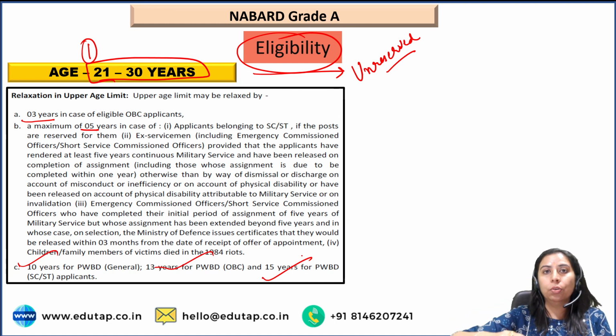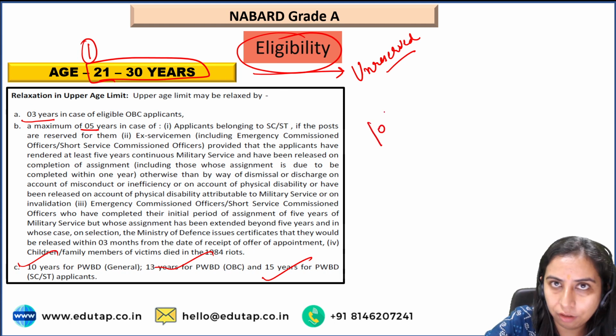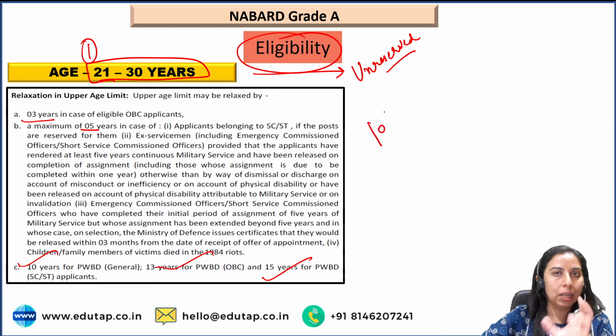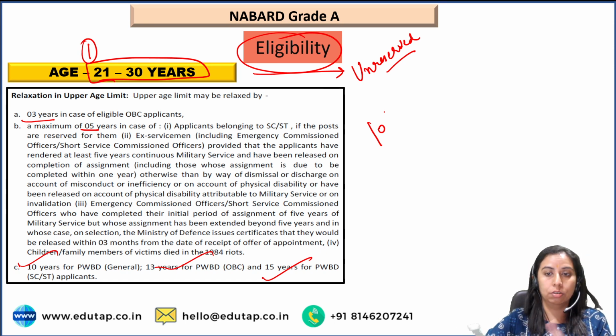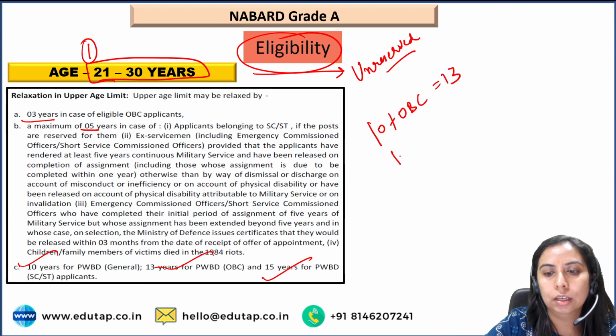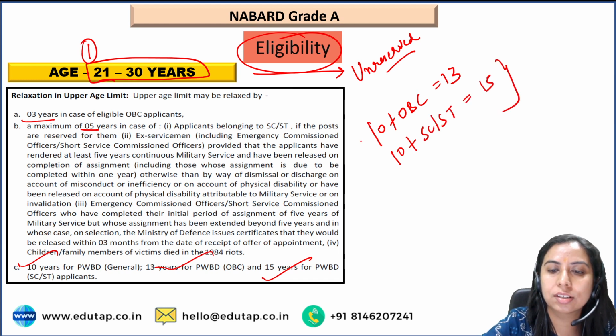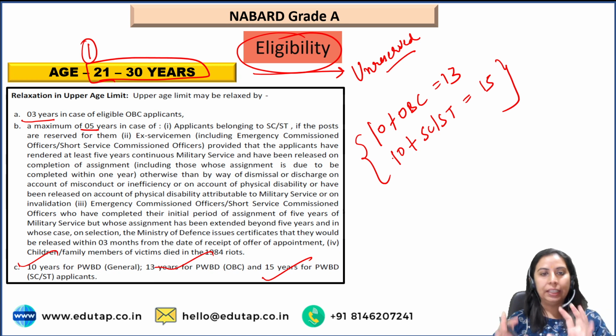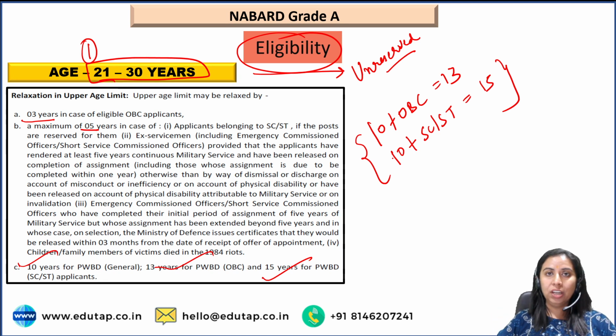Being an OBC, you will get 10 plus 3, that is 13, because 10 years relaxation is there if a PWD is there, so for PWD plus general, 10 years. PWD plus OBC, 13. PWD plus SC or ST, 5 years will be added, right? So this is the relaxation that you get in the age if you are appearing for the NABARD examination.